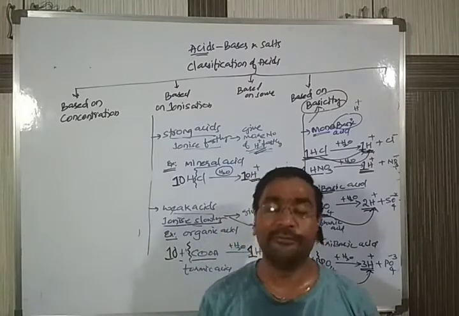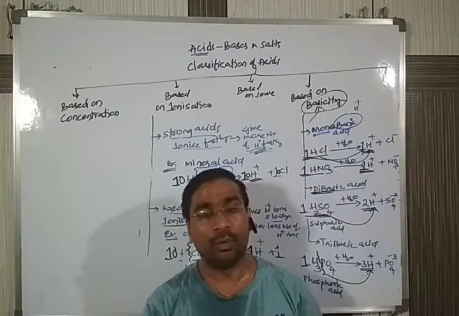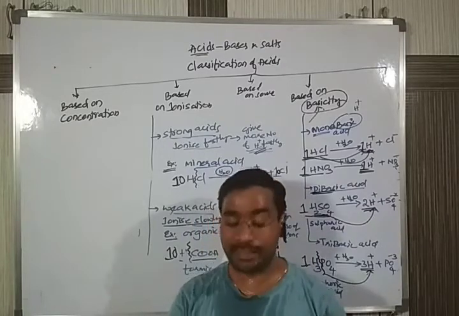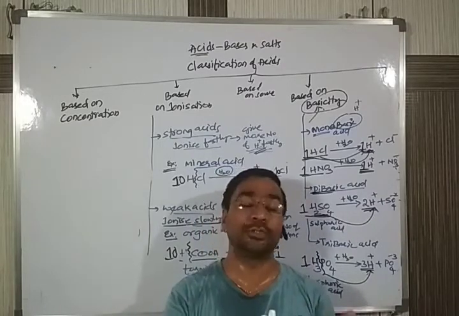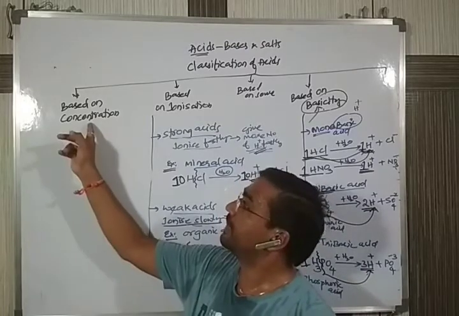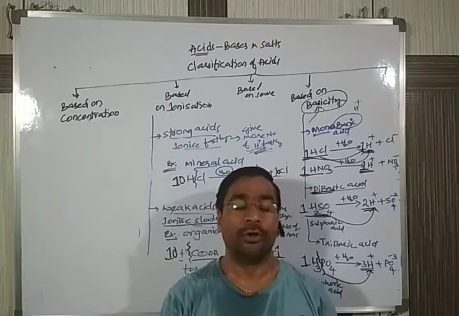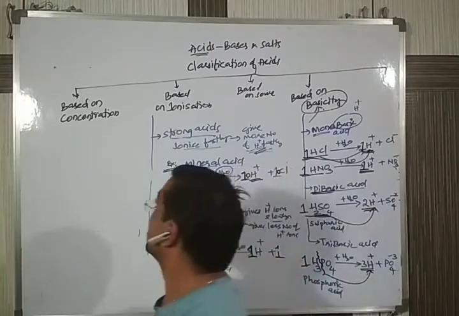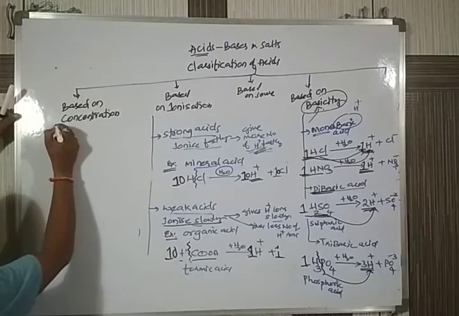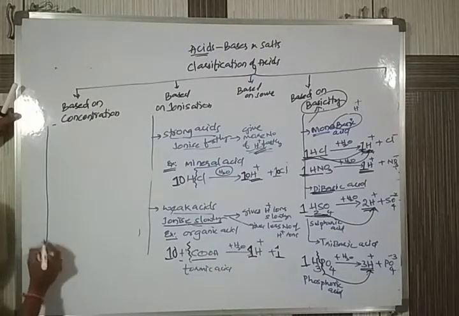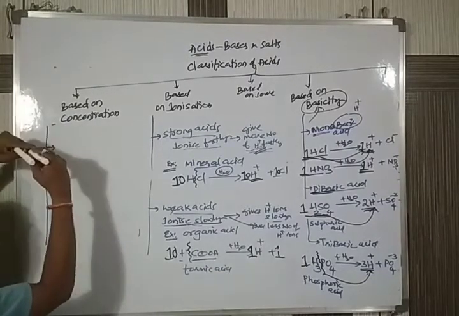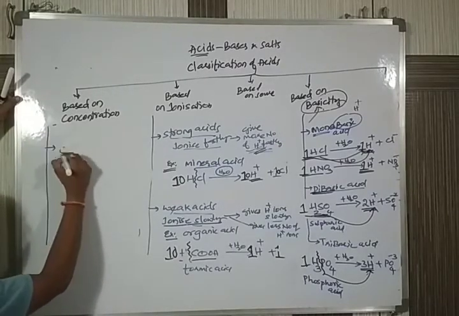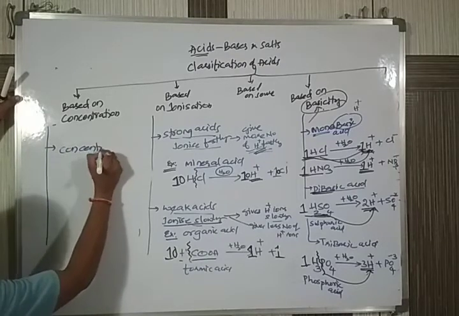Why do these changes happen? Why do some acids do nothing when they fall on the body, whereas some show immediate action? It is based on the concentration. Based on the concentration, acids are of two types. The first one is called concentrated acids.